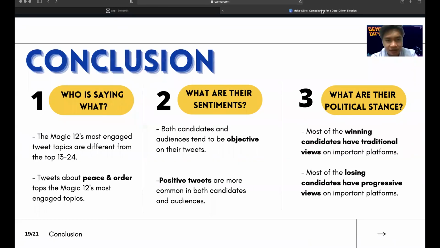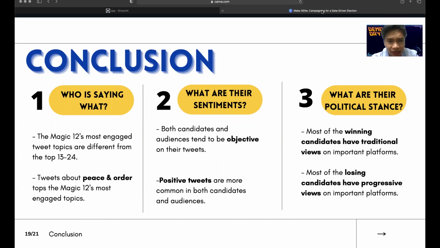Thank you, Rods. For the conclusion of our project, we summarize our results into three main points. First, the topics of the winning candidates' and the losing candidates' tweets are totally different. Second, the candidates' and the audience's tweets tend to be positive and objective. Lastly, based on controversial platforms, the winning candidates are traditional while the losing candidates are progressive.